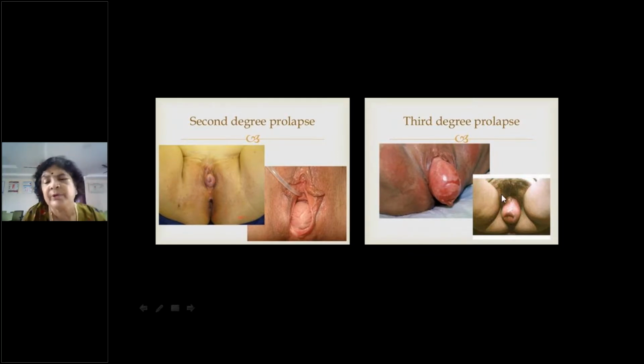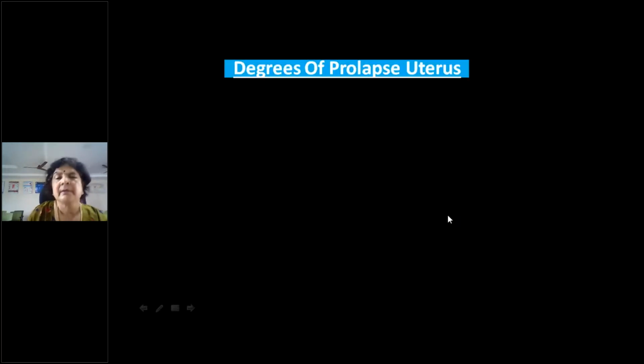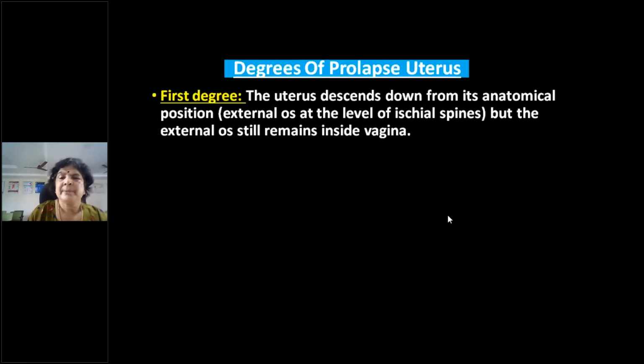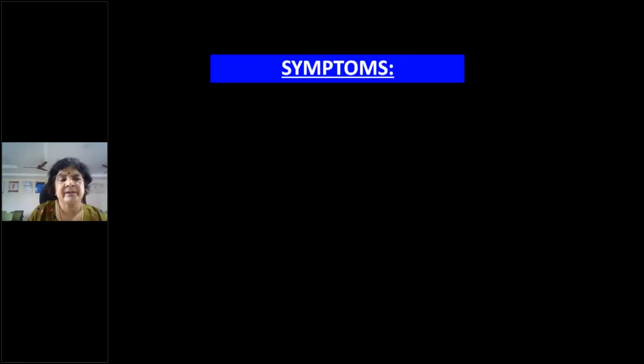So if you are asked how you know that it is the cervix, you should say, I could visualize the external os, which is an opening surrounded by the anterior lip and posterior lip of the cervix. For all other swellings, you will not have this external os. Followed? So these are the degrees of prolapse: first degree, second degree, third degree.